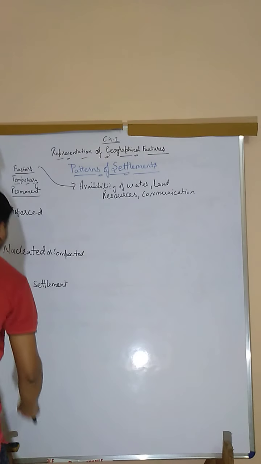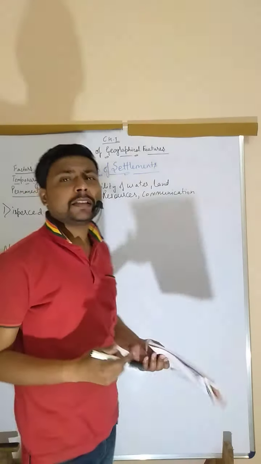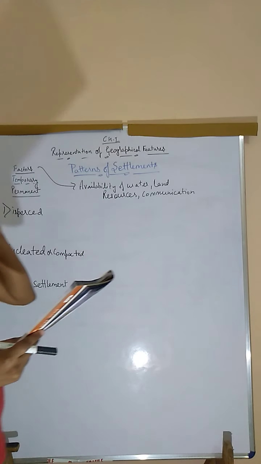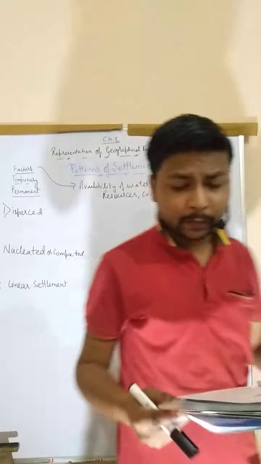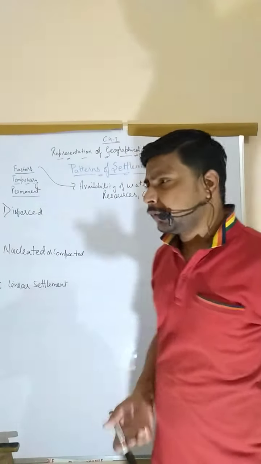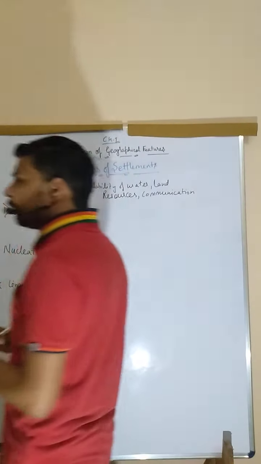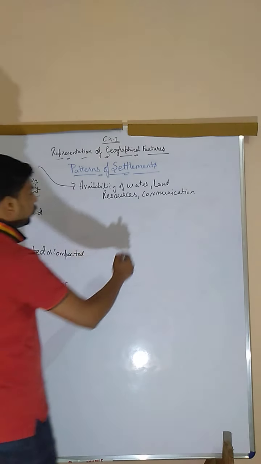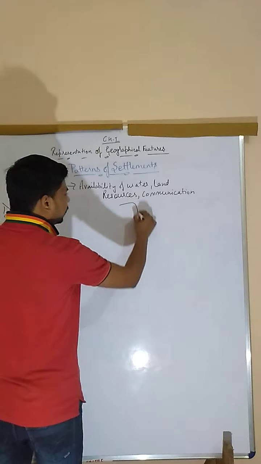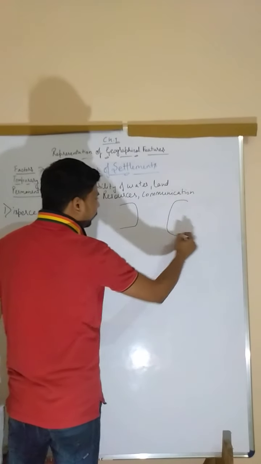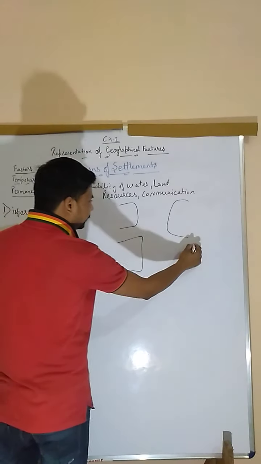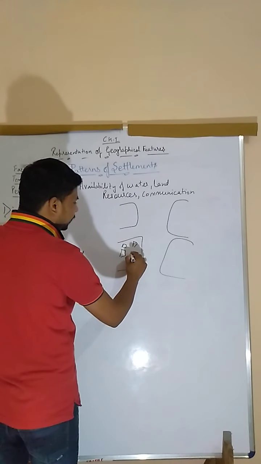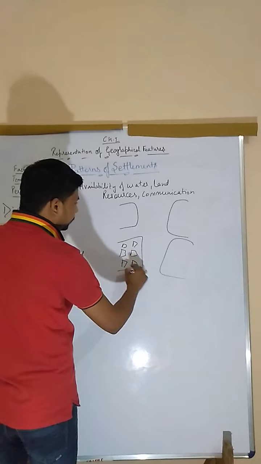What a nucleated or compact settlement is, where there is a river, or where there is flat accessibility to construct houses. In river valleys, where they have the accessibility to construct the houses in a proper way, and they got good facilities, what they did was they made several houses there, like several colonies, and they have lots of houses there.